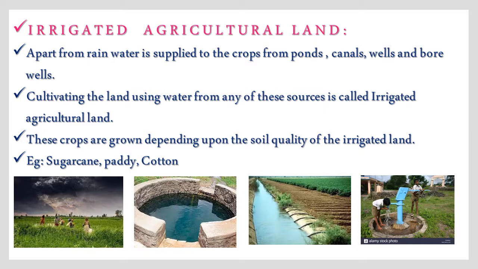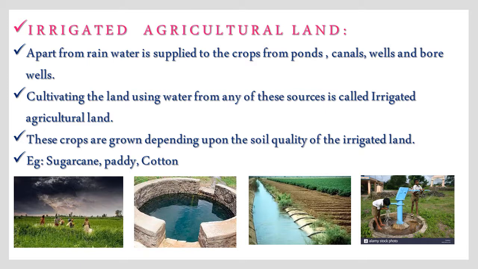Once again I will repeat. Cultivating the land using water from any of these sources is called irrigated agricultural land. These crops are grown depending upon the soil quality of the irrigated land. Examples are sugarcane, paddy, cotton, etc.